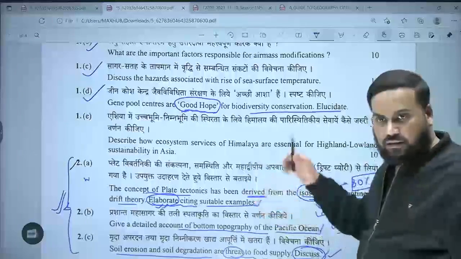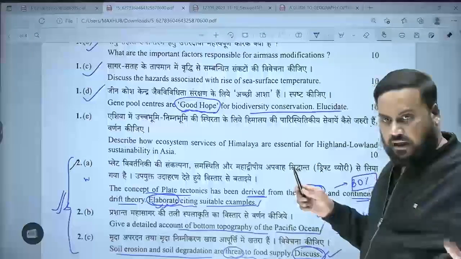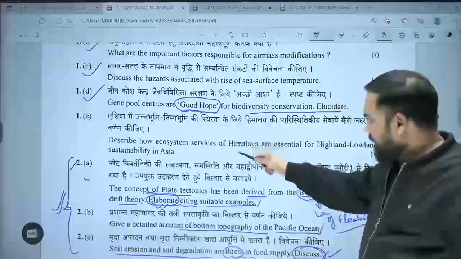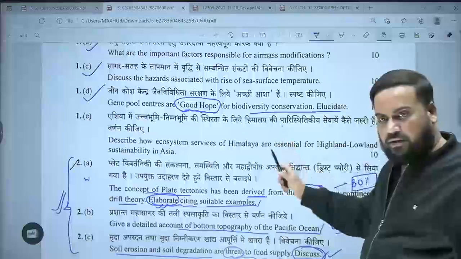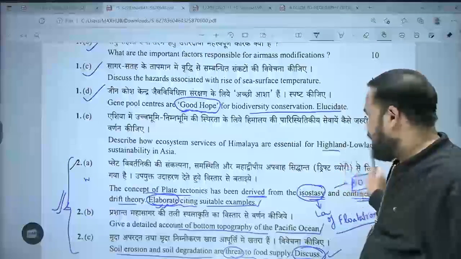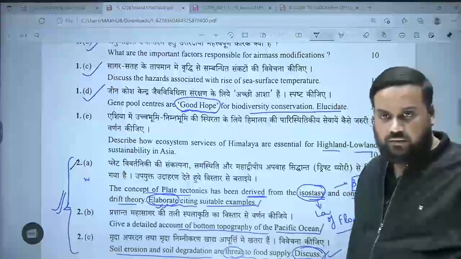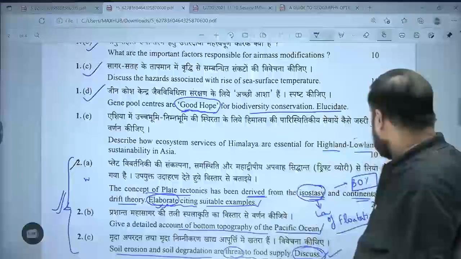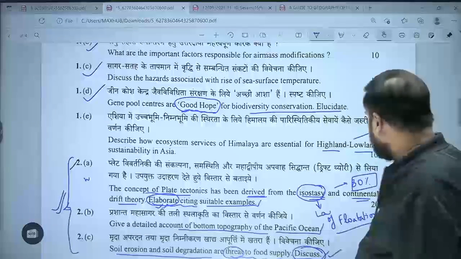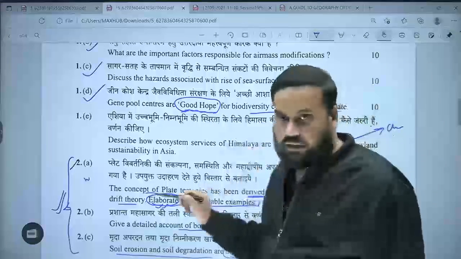So first you should know what ecosystem services are, and the types of ecosystem services, and then think from the perspective of how Himalayas are providing these services for highland and lowland sustainability in the case of Asia. Okay? So again I would say this was one of the most challenging questions of paper 1, which you had to essentially write.